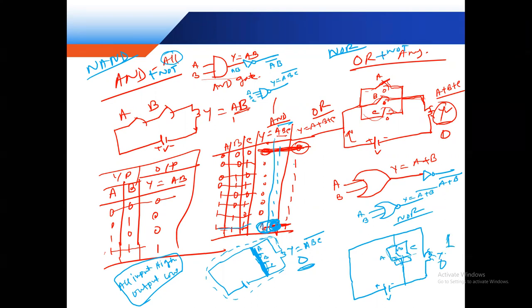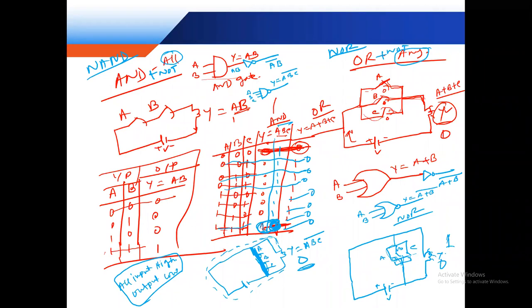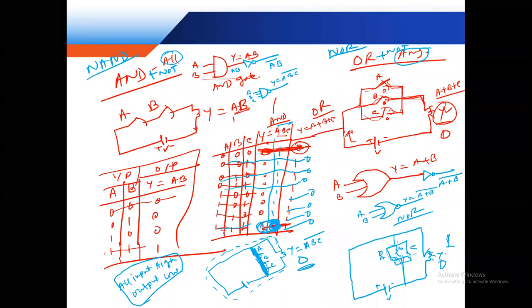So our logic: for the OR gate, any input high, output high. For the NOR gate, any input high, output low. Only if all are zero is there no short, so the output is 1.